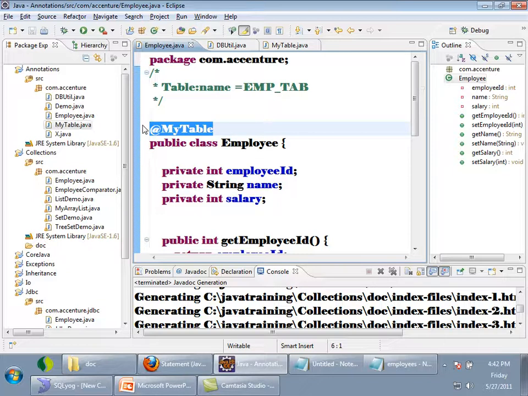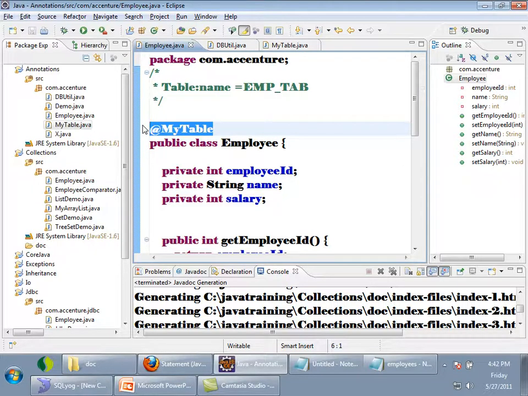Do you remember what is a marker interface? Tell me what is a marker interface? Yeah, Serializable is an example of a marker interface. Tell me what is the definition of a marker interface? An interface which does not have any methods inside it is called a marker interface. The Serializable interface does not have any methods, that's why it is a marker interface.